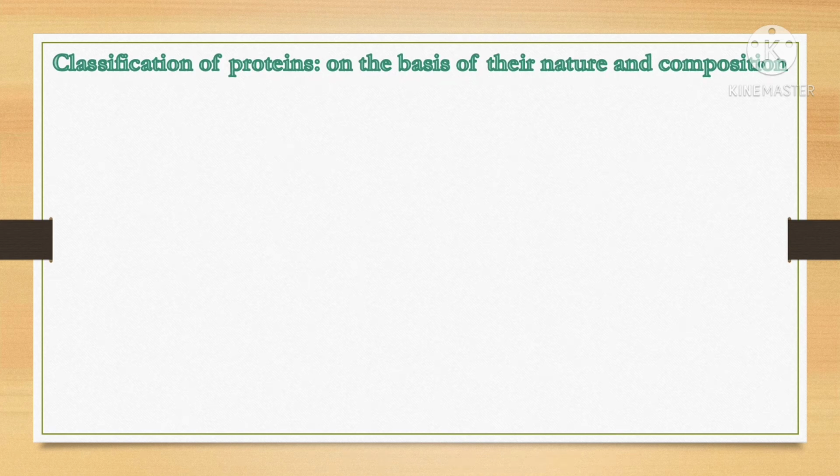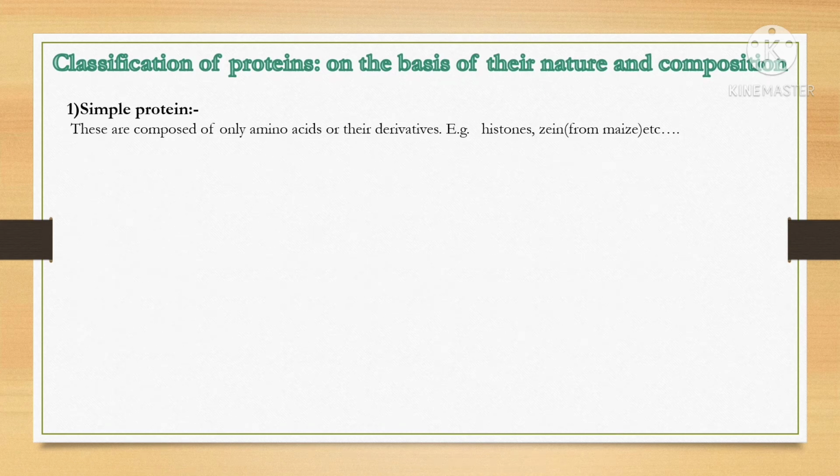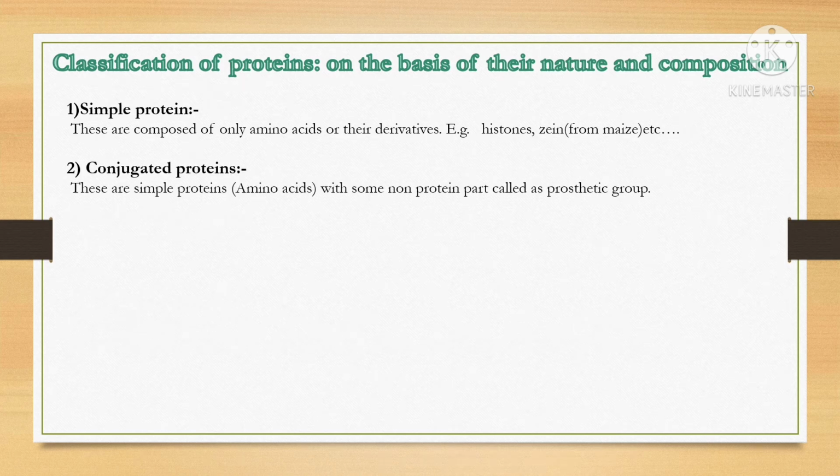Classification of protein on the basis of their nature and composition. There are two classes of protein: one is the simple protein and the other is the conjugated protein. So what is meant by a simple protein? These are proteins composed of only amino acids or their derivatives. These proteins are made up of only amino acids; other groups are not present in these proteins. Examples are histone and zein. Histone is present in DNA, and zein is isolated from maize. It acts as a binder and is used in pharmaceutical industries.